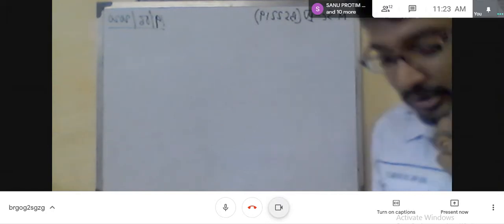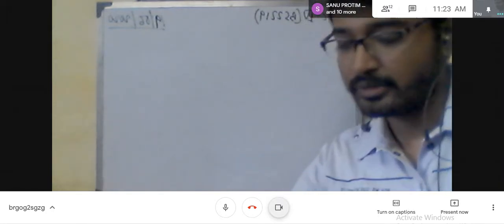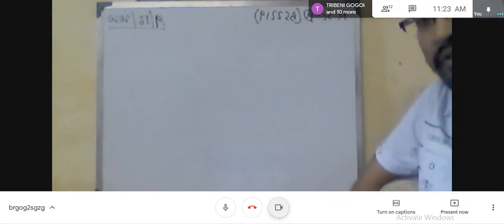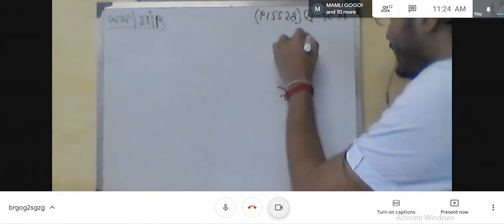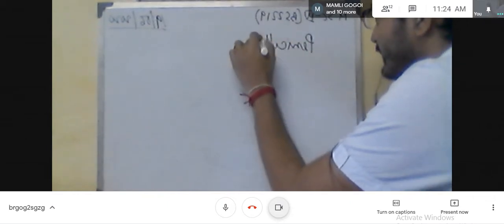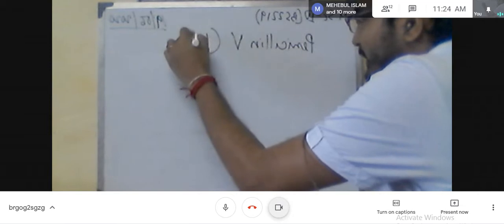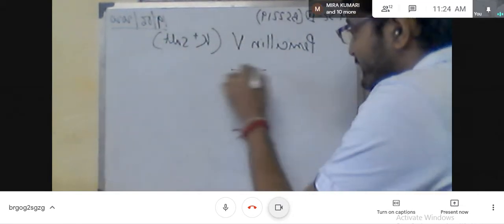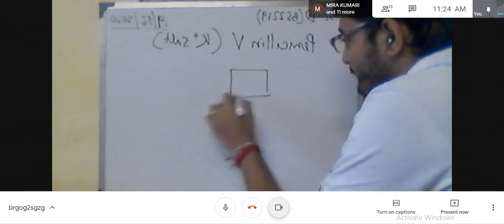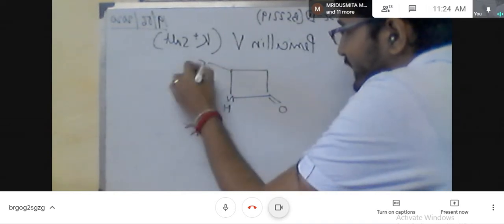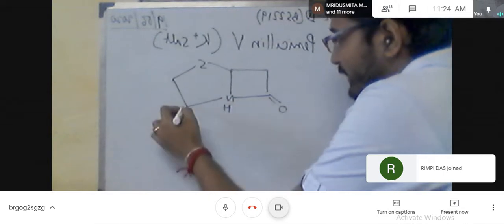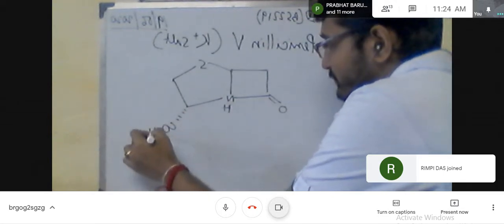Okay, thank you. So basically, for the total synthesis of penicillin V, you know the structure of penicillin: the beta lactam ring is present in penicillin, and also a heterocyclic ring, the sulfur and nitrogen containing ring, is present in the general structure of penicillin. So if we draw the structure of penicillin V, the potassium salt, this is the simple beta lactam ring, and here this is the heterocyclic ring. It contains the COOH group and 2 methyl groups here.